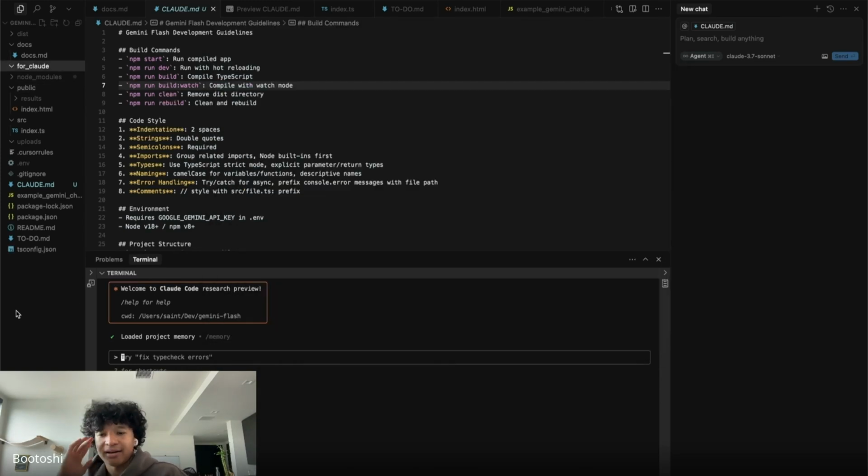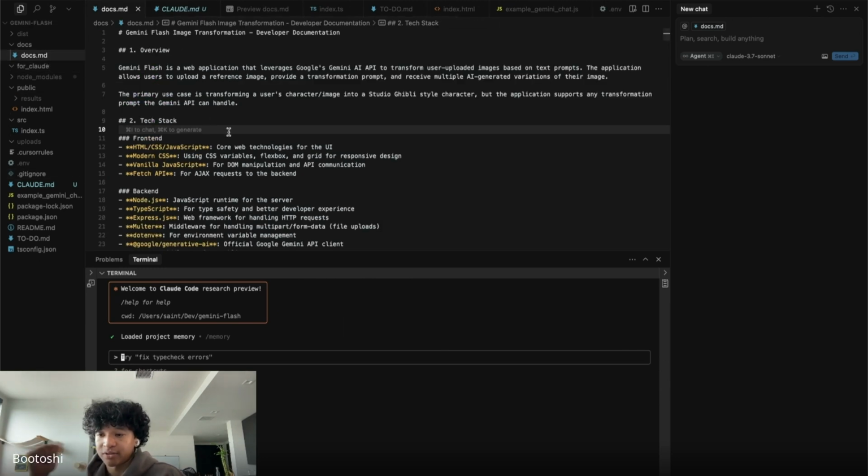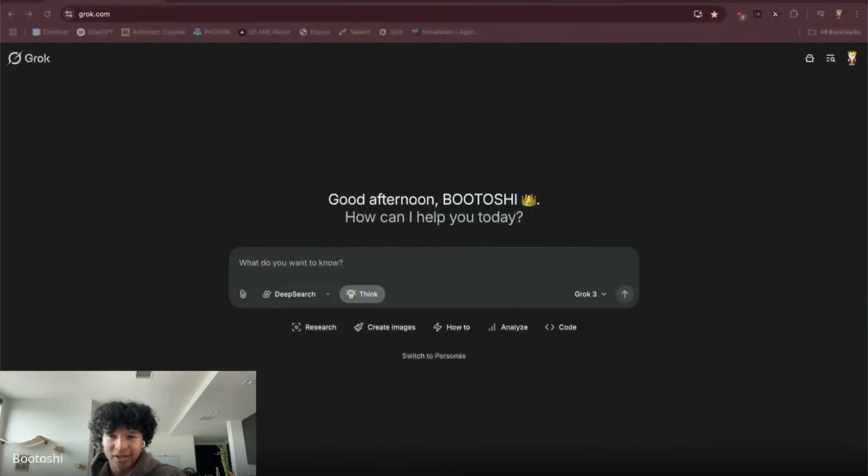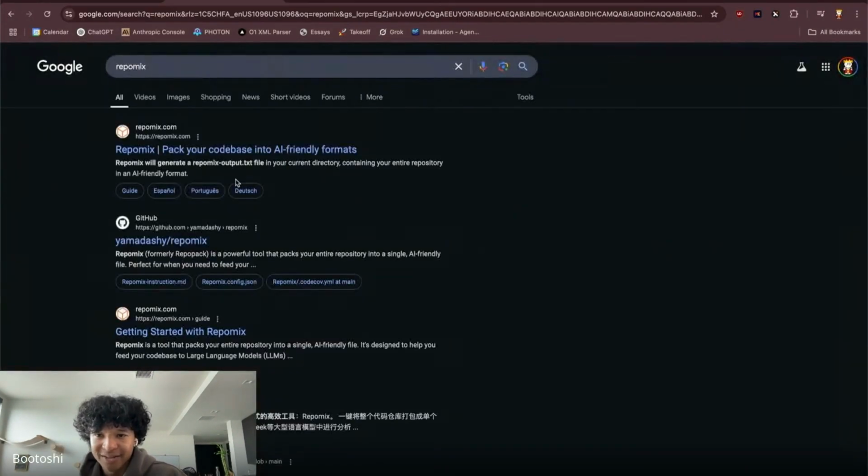One is I have a goal in my mind. We have documentation of how our code base works. RepoMix is another tool. Okay, that's cool. Definitely check out different tools. I don't want you guys to pay for more than you have to.